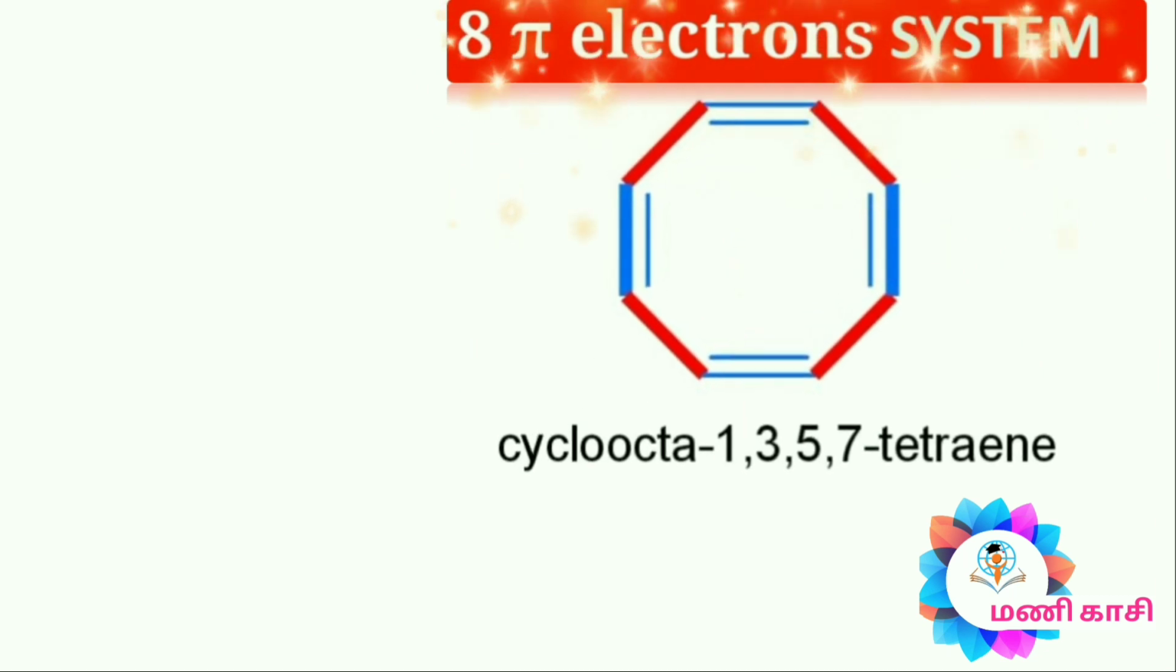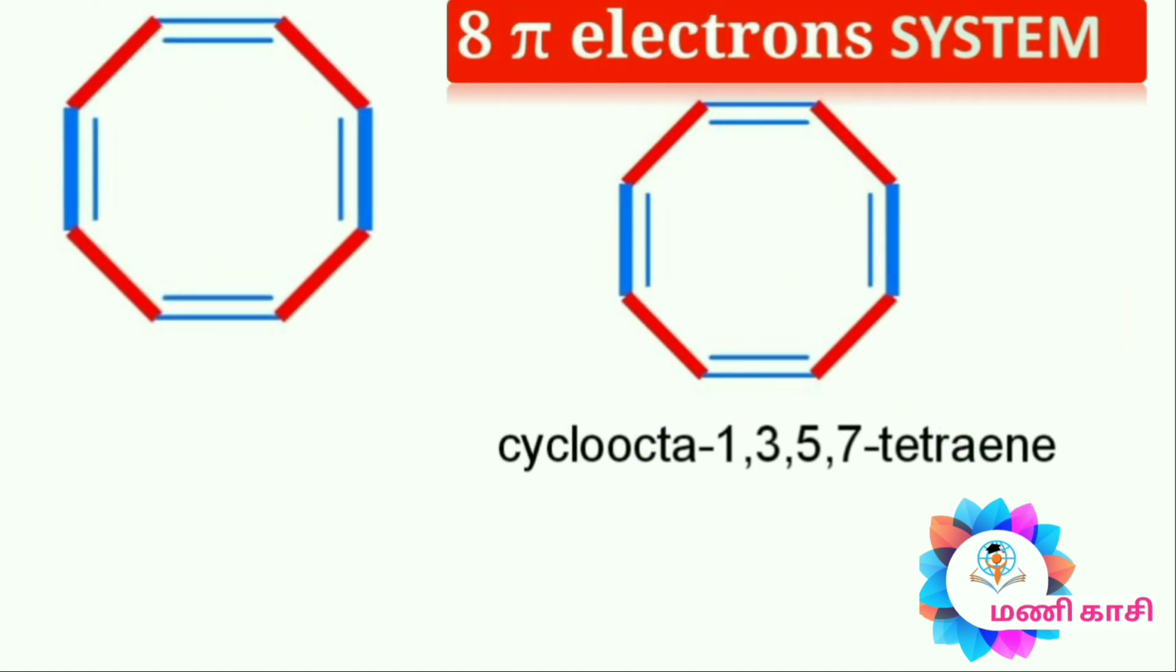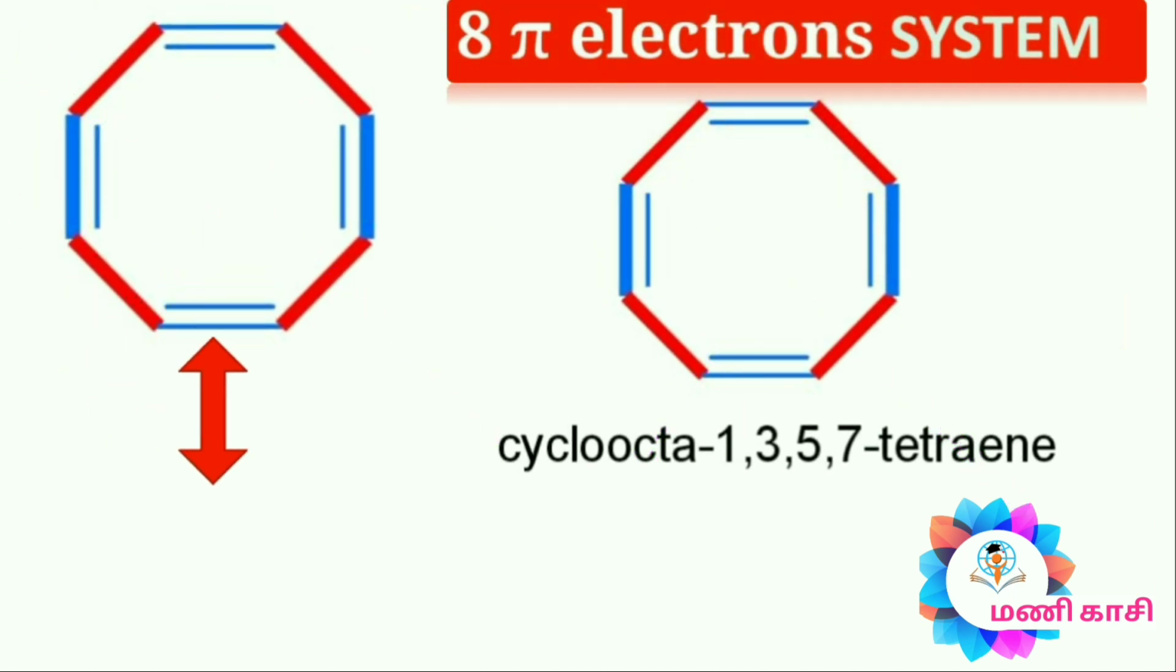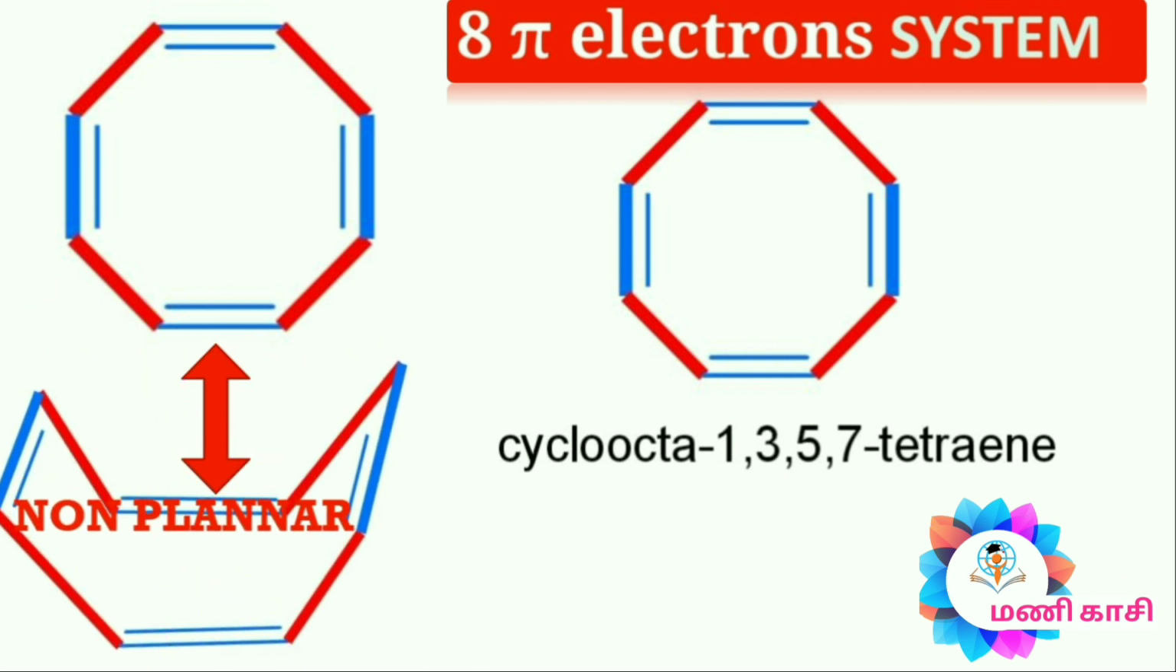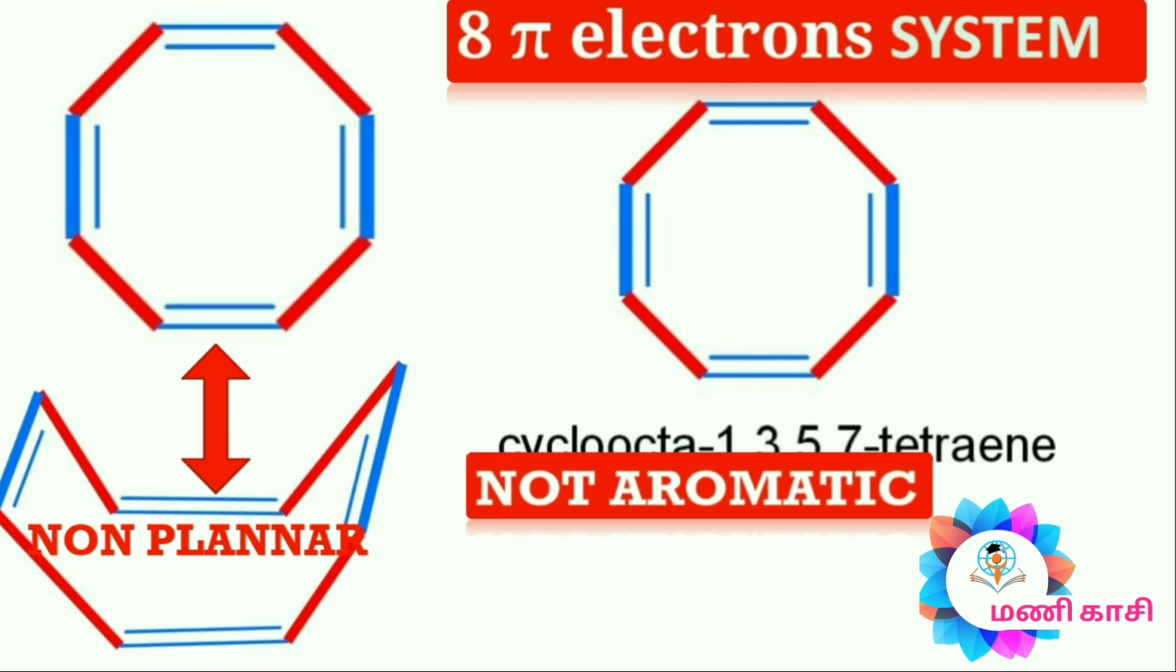In the case of cyclooctatetraene, it does not follow the Hückel rule. It is cyclic but does not follow planarity. So this compound is not aromatic.